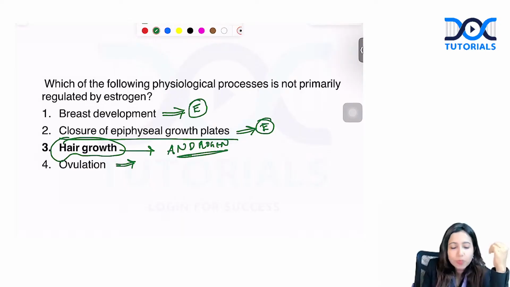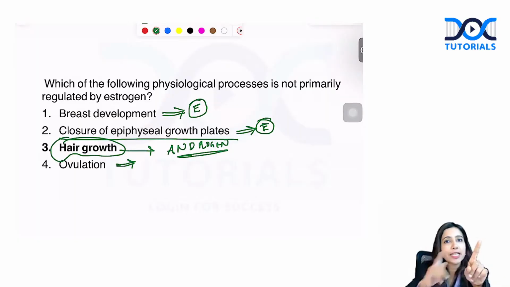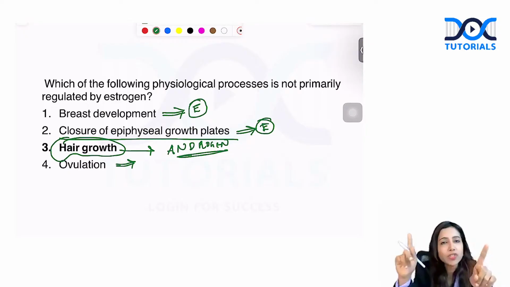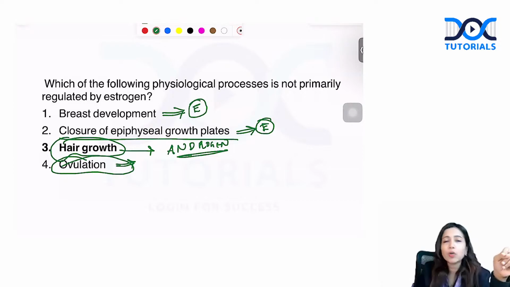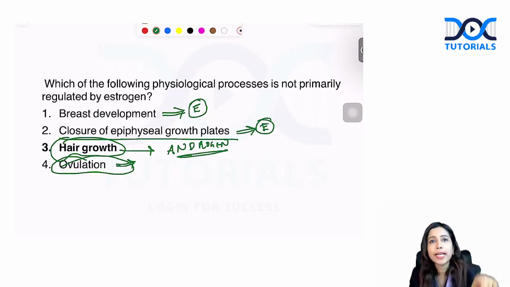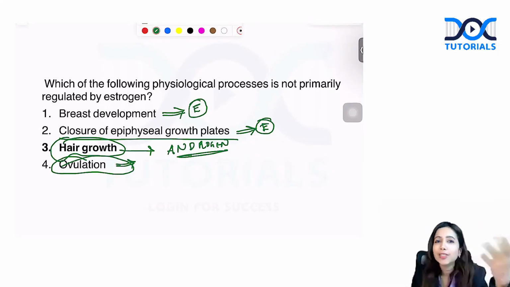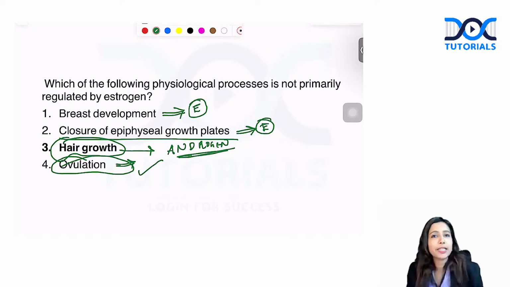Before ovulation, the small follicles start producing estrogen, that is the granulosa cells of follicles, and estrogen is the main facilitator that will increase the level of LH, and this LH will finally lead to ovulation. So indirectly, yes, even ovulation is indirectly influenced by estrogen. You know, there is need for estrogen in high sustained level, more than 200 for a period of 48 hours for the LH surge and LH peak to happen. So again, estrogen has a supportive role just before the LH surge. So even indirectly that is true, but hair growth is predominantly due to androgen.